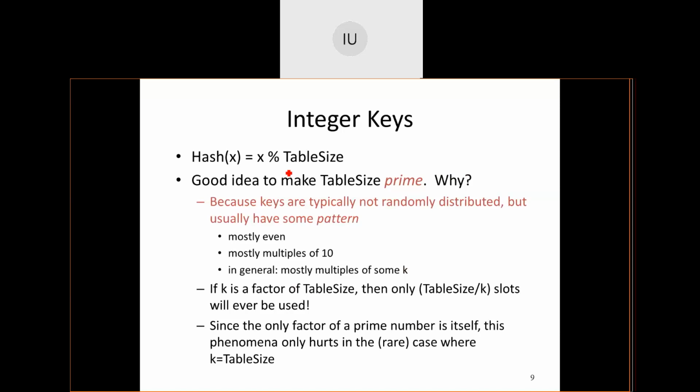It may happen that if I take a table size divisible by 2 or divisible by 3, then more than one element may get mapped to the same key. So in order to avoid that, have a prime number for the table size.